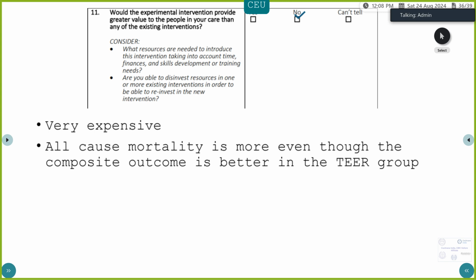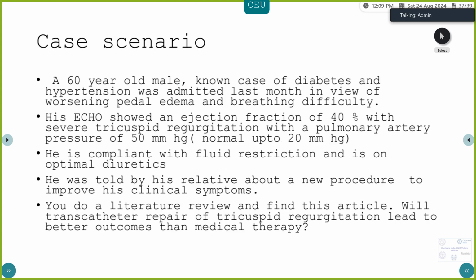So we can see that the experimental intervention is very expensive and all-cause mortality is more, even though the composite outcome is better. Coming to our case scenario, in this 60-year-old male who has come to your OPD after 1 month of being on medications for heart failure, would you advise this intervention? I would not, based on this trial. Excellent. Thank you.